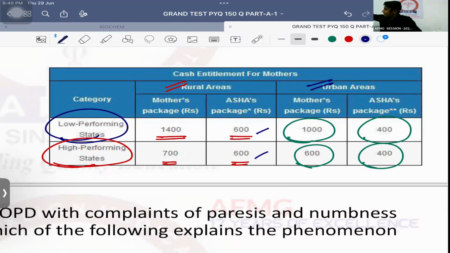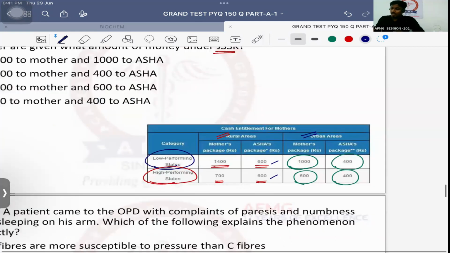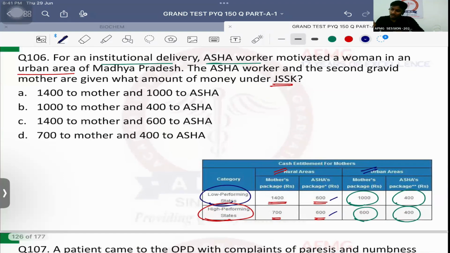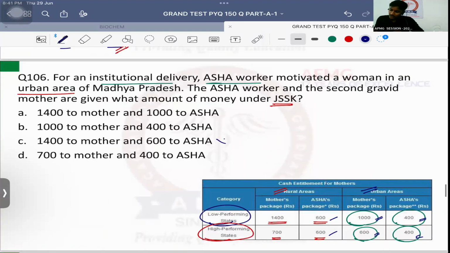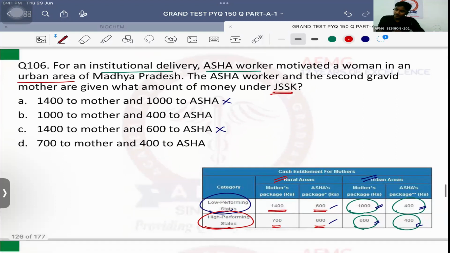उधर का आधा कर दो, 1400 divided by 2 is 700. ठीक है, और यहाँ का याद रख लो बस 1000 by 600. नाउ ऑप्शन ही नहीं है तुम्हारे पास और कुछ. डेफिनेटली दे आर टॉकिंग अबाउट अर्बन एरियाज. अर्बन एरियाज की बात करें, मदर रिसीव्स 1000 और आशा वर्कर रिसीव्स 600. ये याद नहीं रहता तो आशा वर्कर रिसीव्स 400. ठीक है, आशा वर्कर रिसीव्स 400. So option A and C can be easily ruled out. Now we are left with option B and D. What is your answer? Option B, that is 1000 rupees to the mother and 400 rupees to Asha worker, because Madhya Pradesh is a low performing state in terms of maternal mortality.